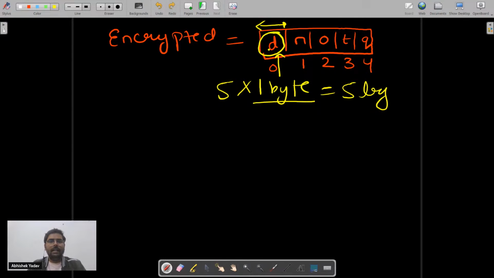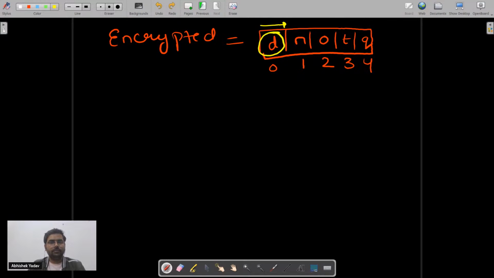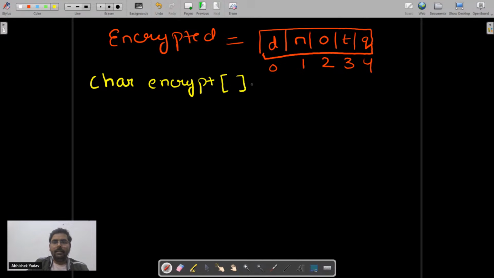So I got the encrypted data, and I have stored it inside a character array. Let's create a character array here. That is char, and after that encrypted. There are two ways to store the data.